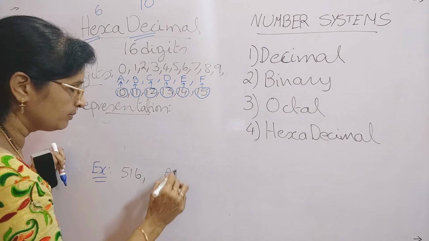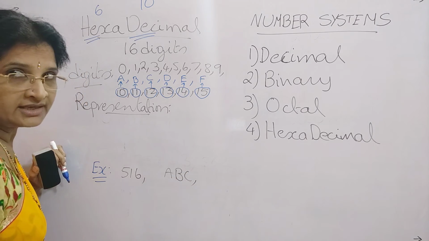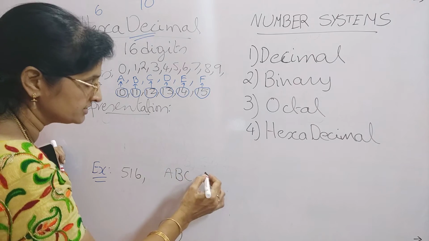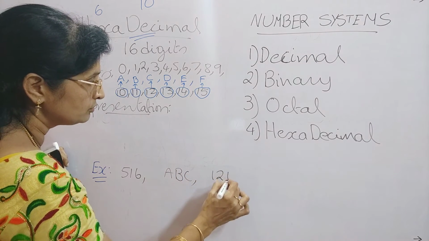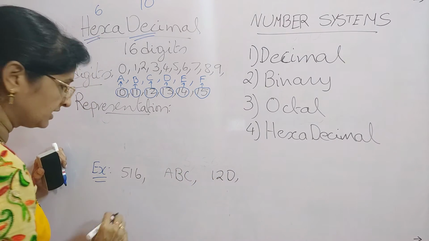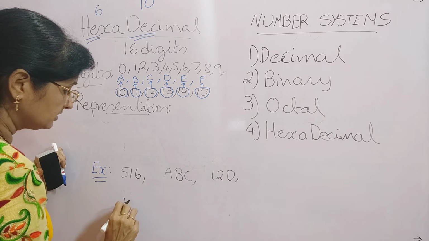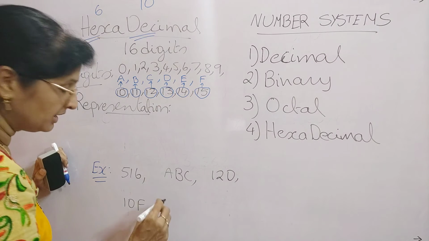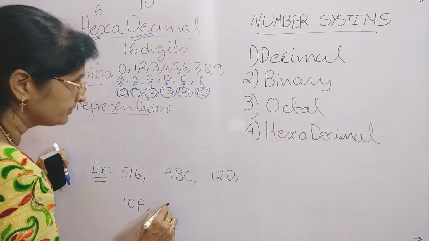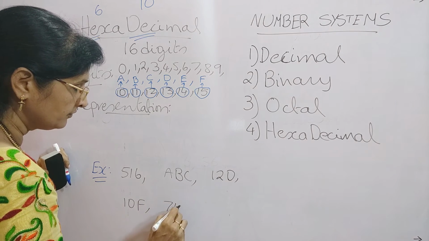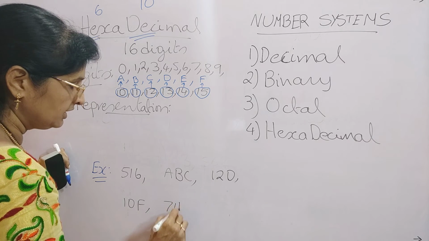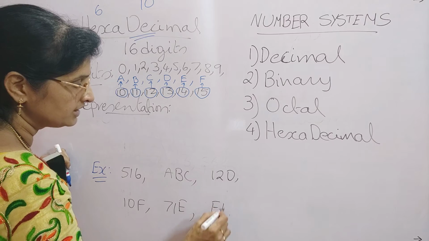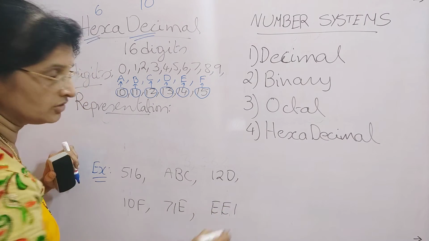If I write ABC, it is an example of a hexadecimal number because A, B, C are there in your digits. Similarly, 12D, 10F, 71E, and EE1 are also examples of hexadecimal numbers.